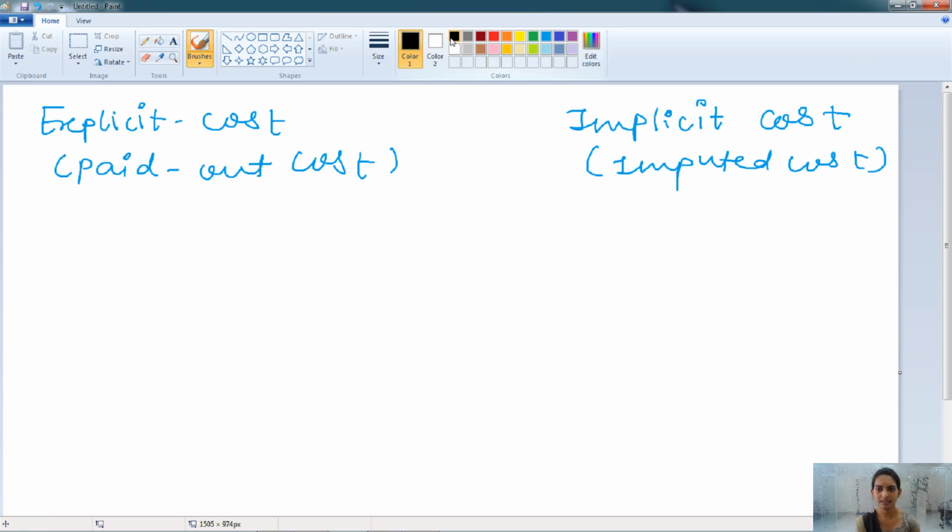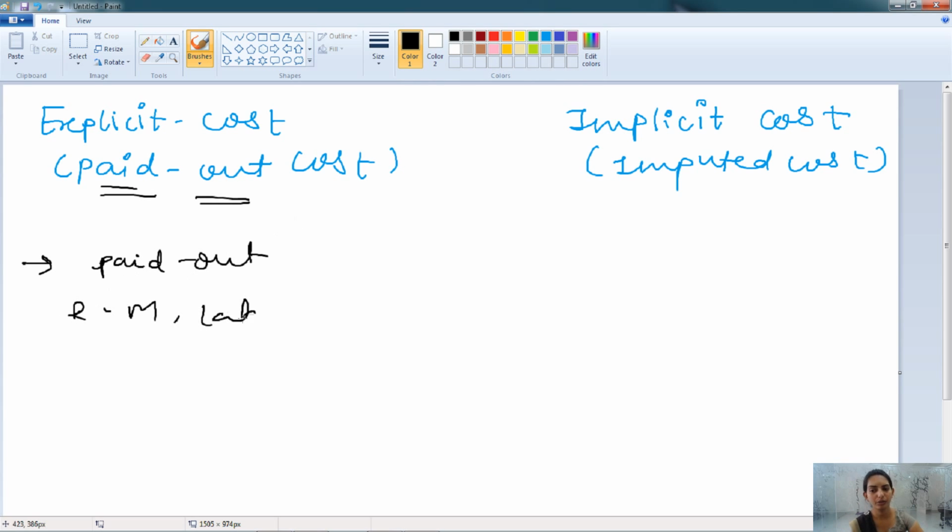So the explicit cost, as the name suggests, is paid out cost. The cost which is paid out by the firm in cash is known as the explicit cost. For example, the cost of the raw material, wages, salary to the laborers, the rent paid, these all are known as the explicit cost. It is actually paid out by the firm.